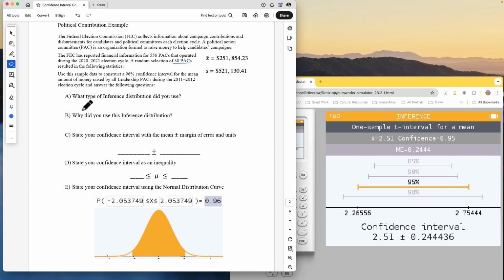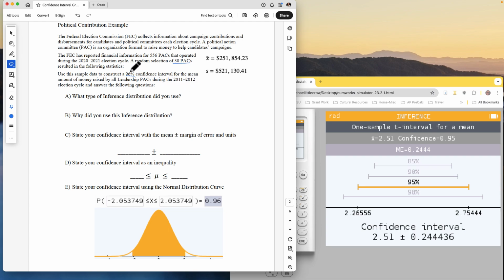result in the following statistics. So they give us these: average $251,000, standard deviation. Whoa, that's a big standard deviation. But this is our data. That's what it resulted in. Use this sample data to construct a 96% confidence interval for the mean amount of money raised by all leadership PACs during the 2011-2012 election cycle and answer the following questions.